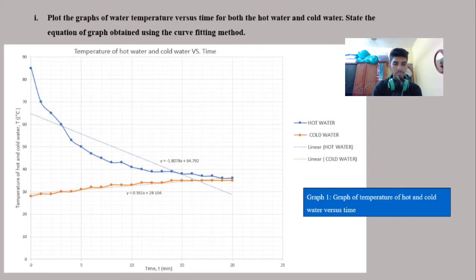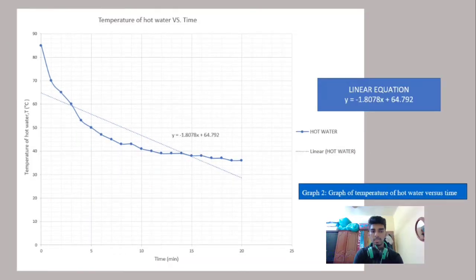For this, the curve looks like this in the slide. Looking specifically at graph 2, which shows the temperature of hot water versus time, the curve has an irregular shape, which gives a best fit line with the linear equation y equals 1.8078x plus 64.7792.